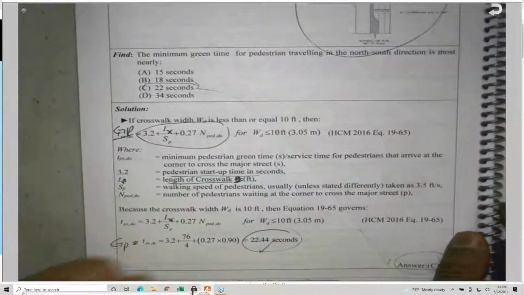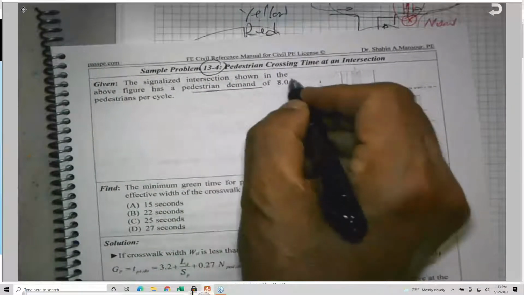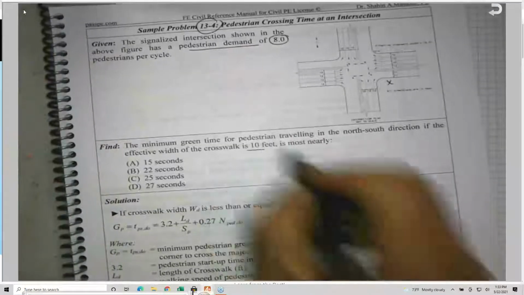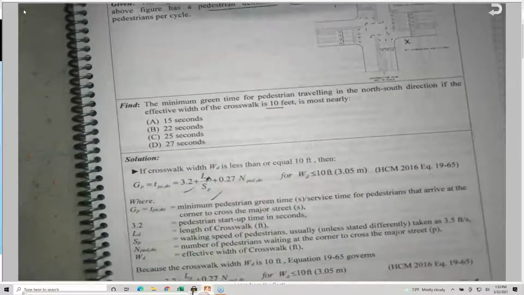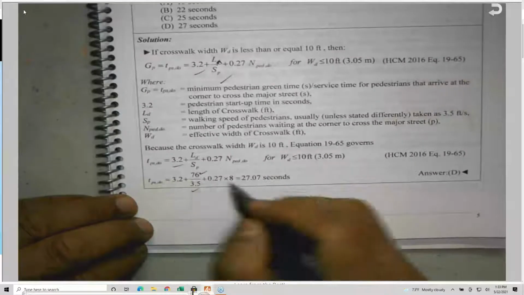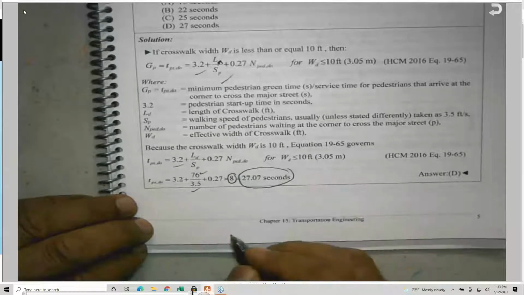Okay, and if you look at the second problem, problem number 4, you will find that the number of pedestrians arriving at the intersection increased from 0.9 in the previous problem to 8, and the crosswalk width is still 10 feet. We have only one equation, so this is the equation, and I will call it just L. So the 3.2, there's still 76 as the length divided by 3.5, and the number of pedestrians has been increased, so you'll find 27.07 seconds.